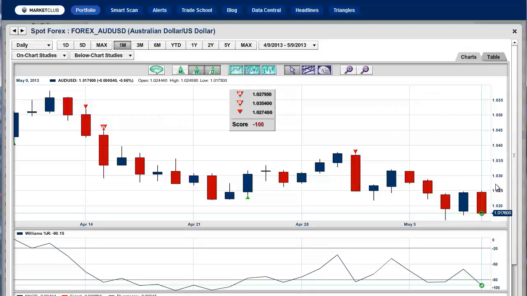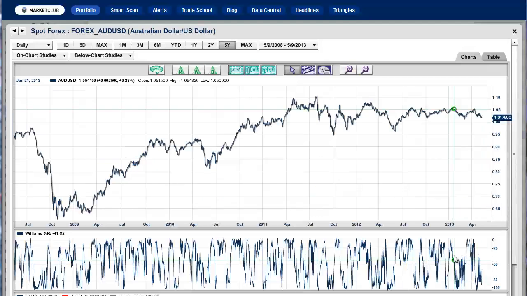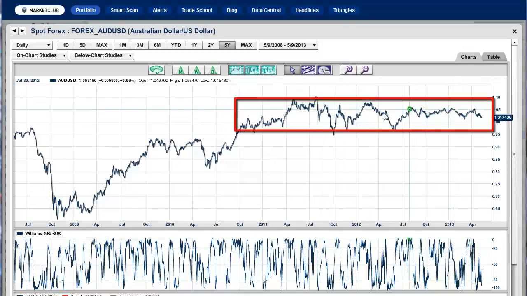So let's look at the big picture and see how we can improve this profit margin. Okay, so this is the bigger picture. This is going all the way back to July of 2008. Actually, we can go back further, but this is the lowest recorded price we've seen in the Australian dollar for quite some time, and that was in the October period of 2008. So that was around 65 cents. Let's call it 65 cents. And this is the highest recorded price, 110. And then we've been really trading around the 105 level for quite some time.